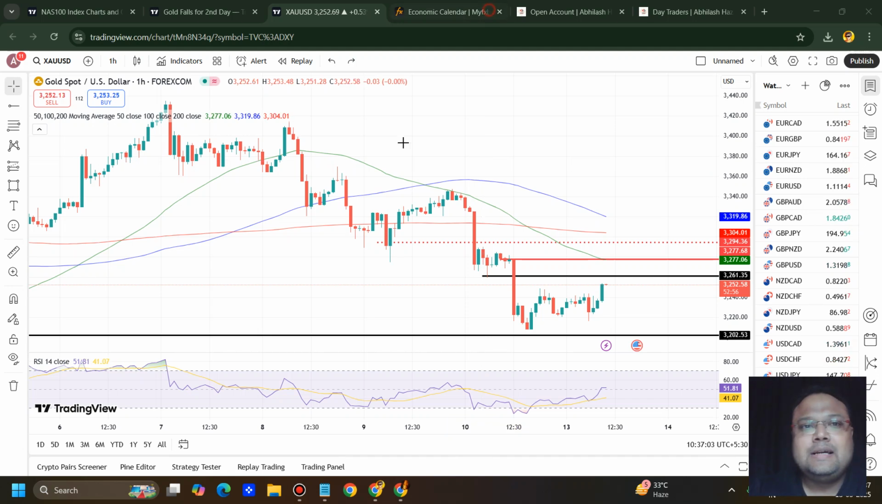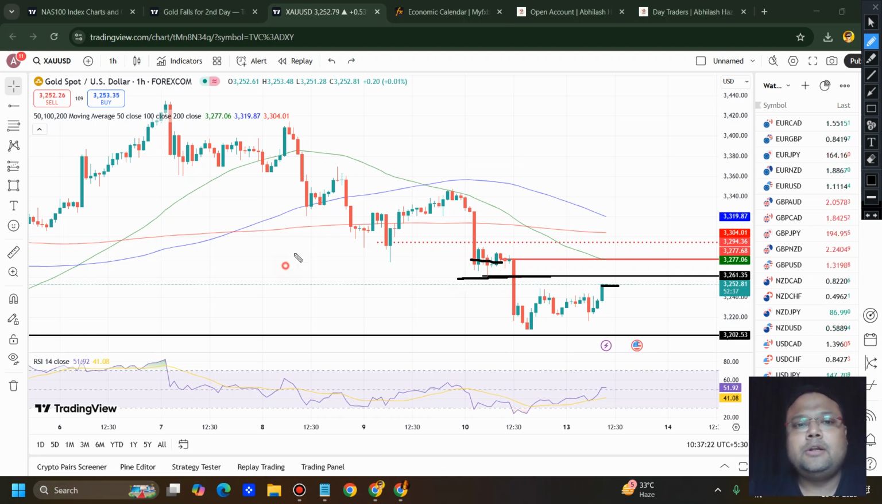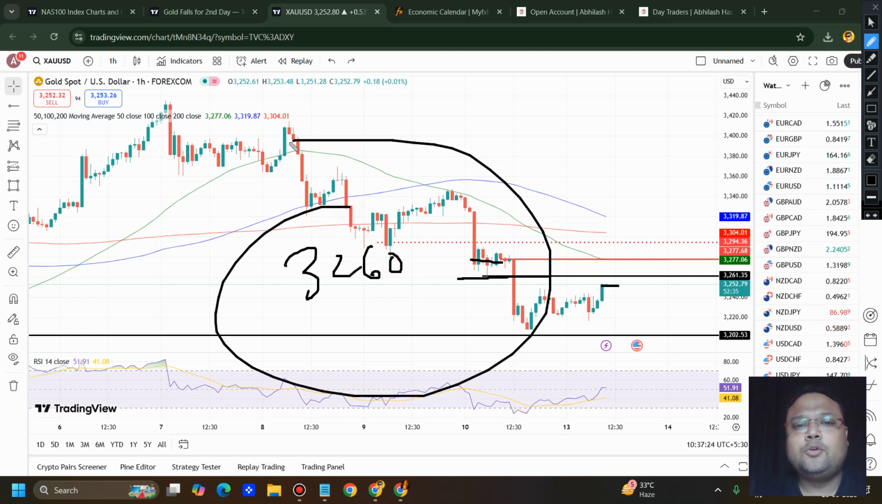So let's get started. And my dear friends, this is the hourly chart of gold in front of us, and we can see that gold is trading around the 3250 area. This is the current market price. Yesterday, when we were discussing gold, it was trading around the 3265, 3270 area. We discussed the selling opportunity below 3260, and hope you guys made some good money because this candle gave us some really good profit.